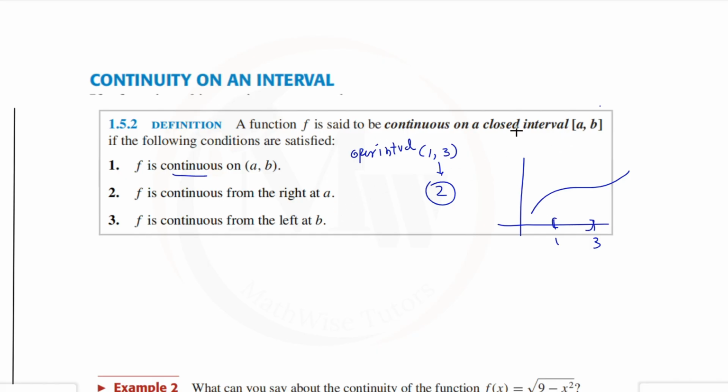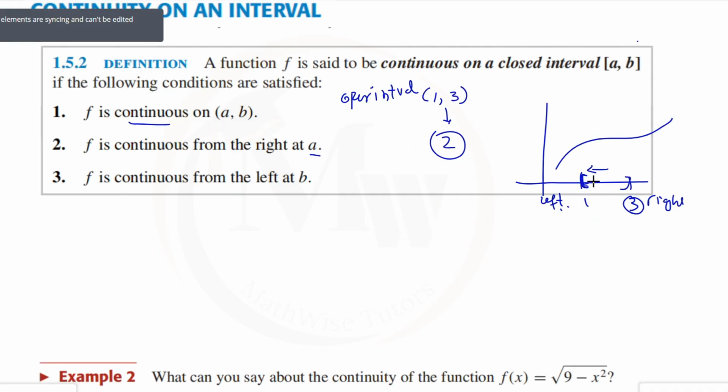Now you can see that this interval is a closed interval, so the endpoints are also included. So how do we find the continuity at the endpoints? At the left point A, we will find the right continuity, and at the right point B, we will find the left continuity. For example, 1 is the left endpoint, 3 is the right endpoint. It means there is no point further right of 3 and none further left of 1, so 3 is the most right.